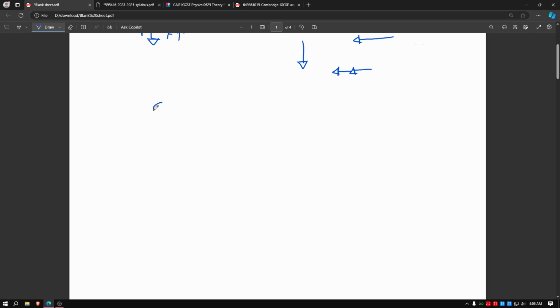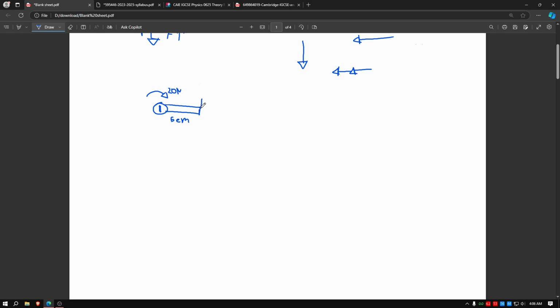So there is a pivot here, and this will be your door handle, and this is the keyhole. Imagine you need to rotate this door handle with 20 newton force, and this door handle is 5 centimeters long.